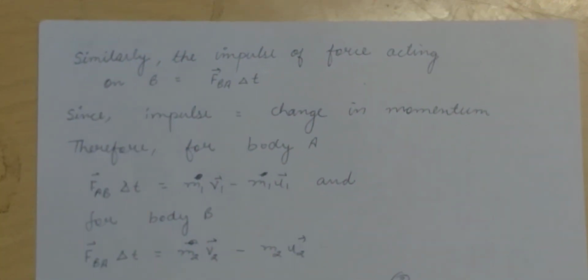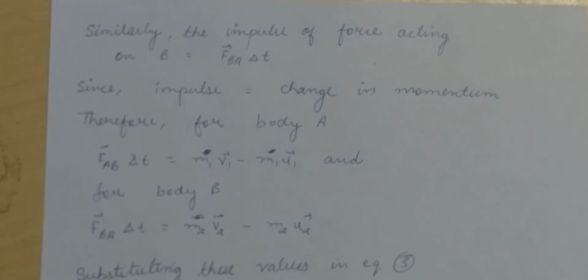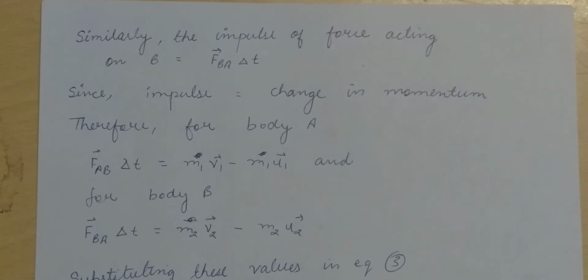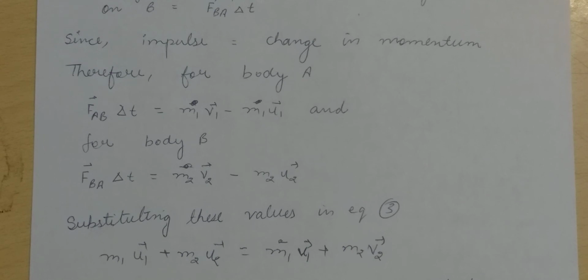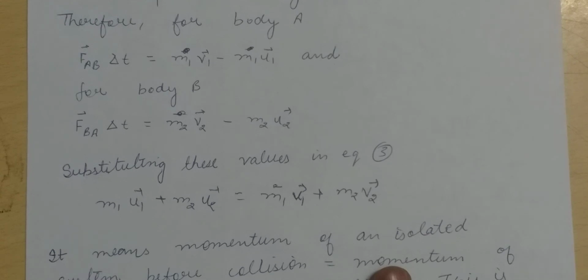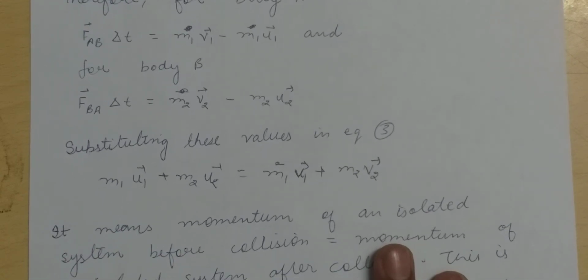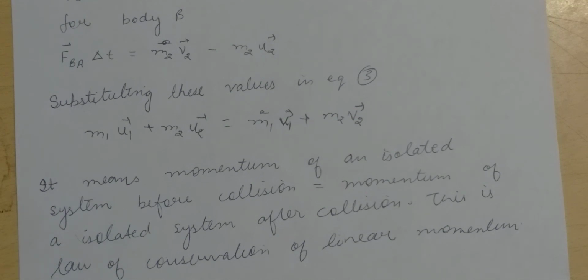Similarly, the impulse of force acting on B is equal to F vector BA into delta t, and since impulse equals change in momentum, therefore for body A, F vector AB into delta t equals m1 v1 vector minus m1 u1 vector, and for body B, F vector BA delta t equals m2 v2 vector minus m2 u2 vector. Substituting these values in equation 3, we get m1 u1 vector plus m2 u2 vector equal to m1 v1 vector plus m2 v2 vector.